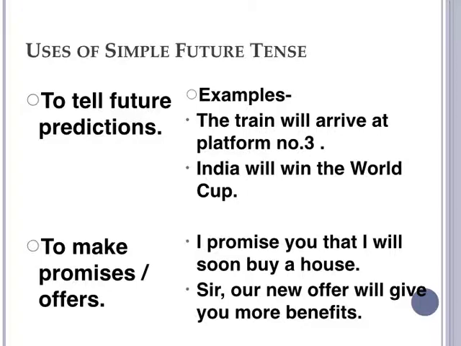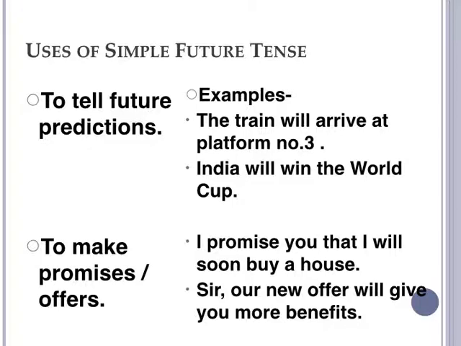Okay, and the other use is to make promises or offers. Okay, अगर हमें कुछ promise करना है तो, for example, I promise you that I will soon buy you a house. Okay, so this is like promise किया है, so I will soon buy. So this is what, that yet the house is not bought, but we will buy it in the coming days.